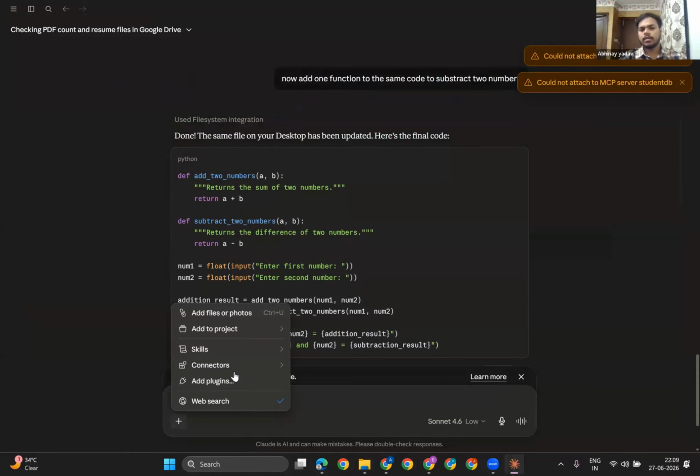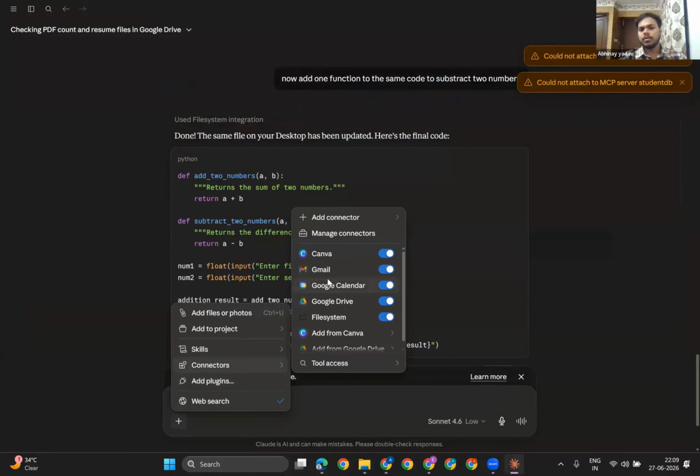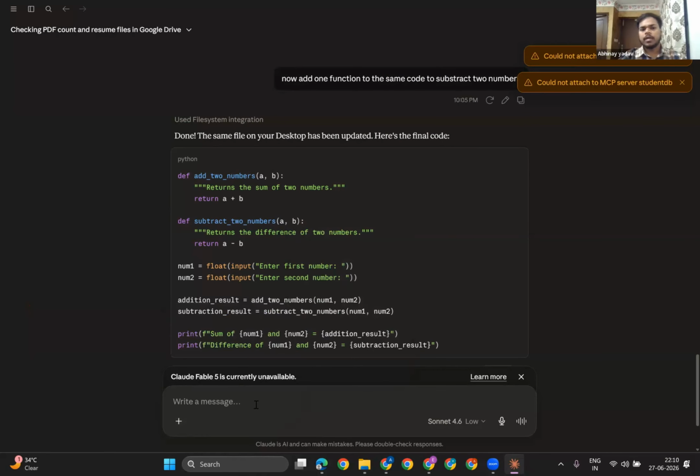Now I can use one more connector, and the connector name is Google Calendar. You just add your Google Calendar, the same way that we did for the other applications, with this particular Claude Code. Once you are able to add it, you will see this. And again, if you add any connector, you close your Claude Code and restart it.